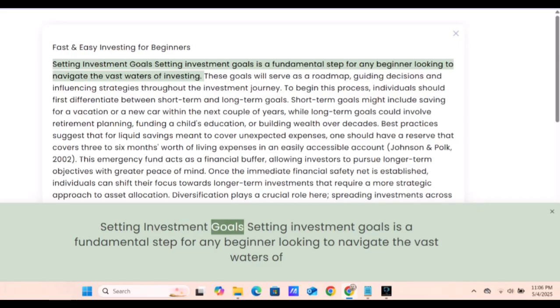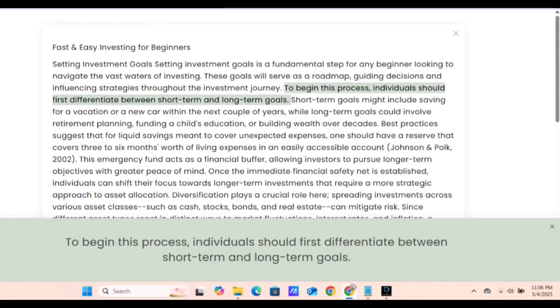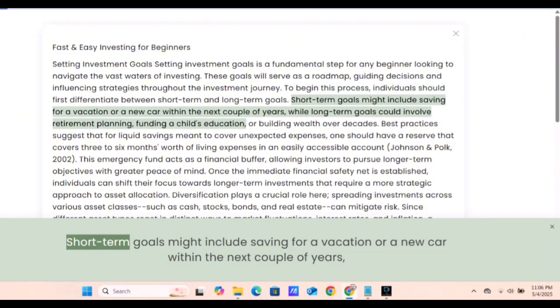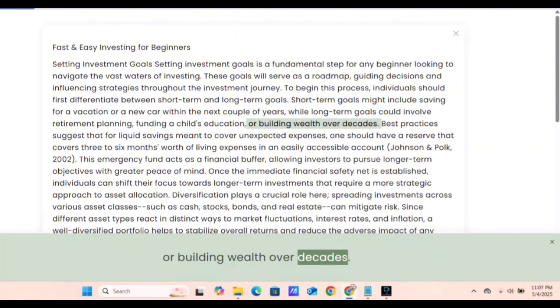Setting investment goals. Setting investment goals is a fundamental step for any beginner looking to navigate the vast waters of investing. These goals will serve as a roadmap, guiding decisions and influencing strategies throughout the investment journey. To begin this process, individuals should first differentiate between short-term and long-term goals. Short-term goals might include saving for a vacation or a new car within the next couple of years, while long-term goals could involve retirement planning, funding a child's education, or building wealth over decades.